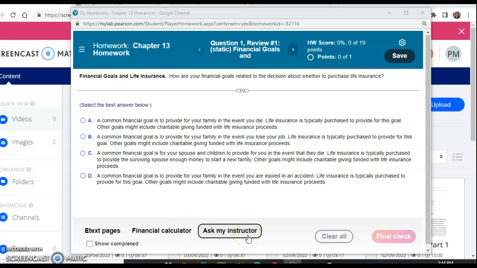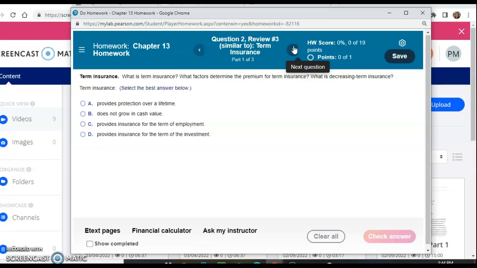All right, chapter 13, financial goals, and life insurance, excuse me. So again, a lot of these first set of questions that are not math related, click the e-text in the bottom left-hand corner to find your best answers.